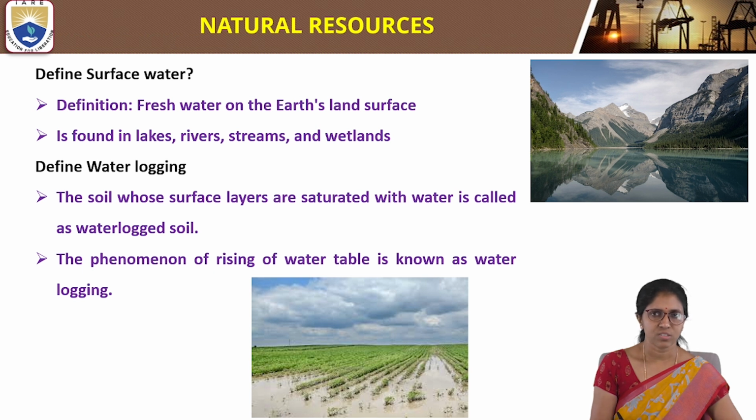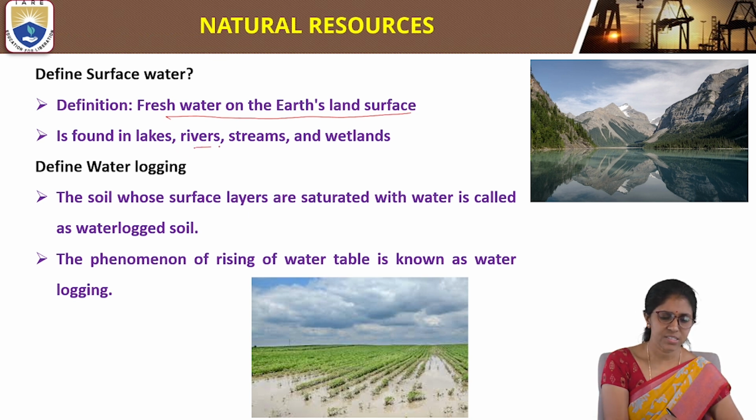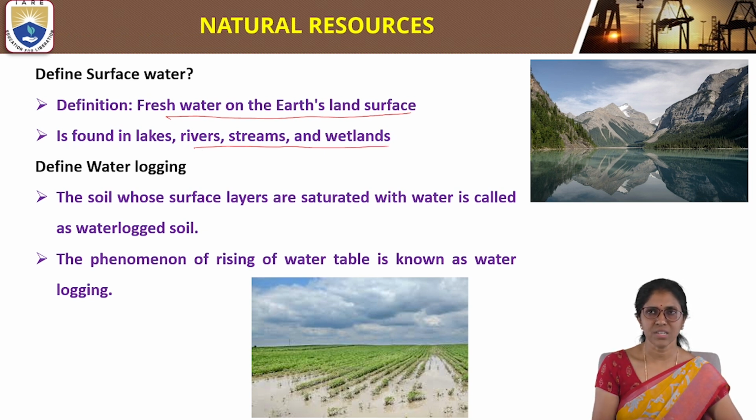Define surface water. The definition of surface water is fresh water on the earth's land surface. It is found in lakes, rivers, streams and wetlands. The fresh water present on the surface of the earth is called surface water.